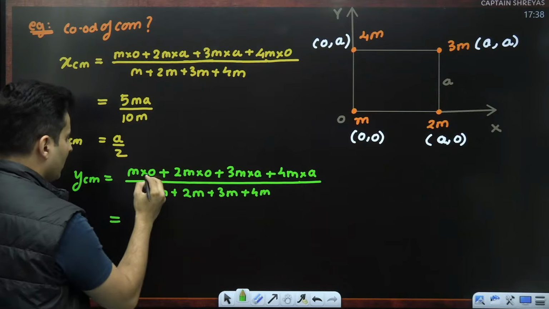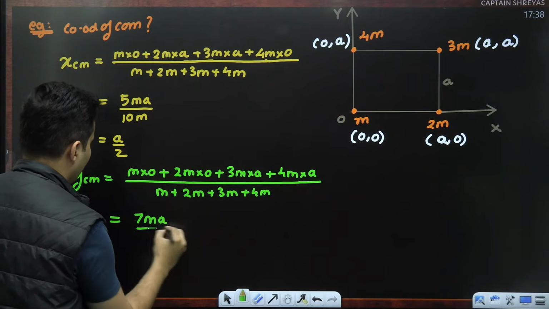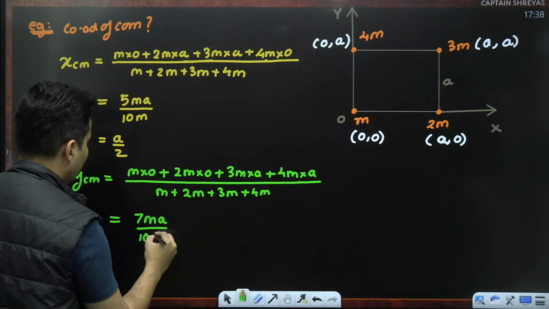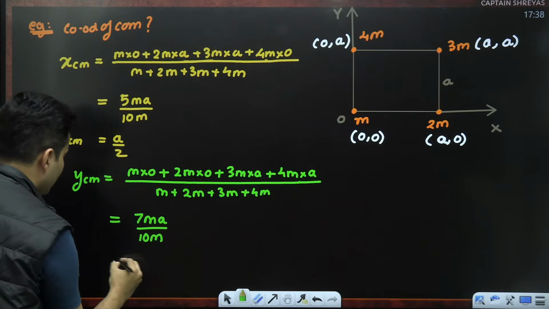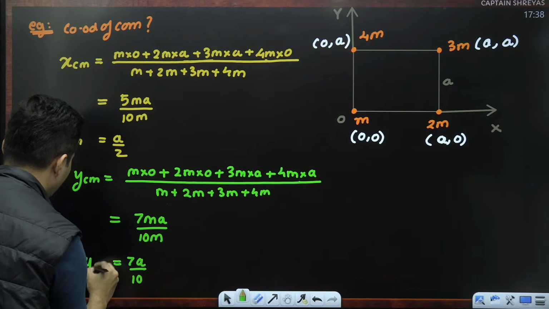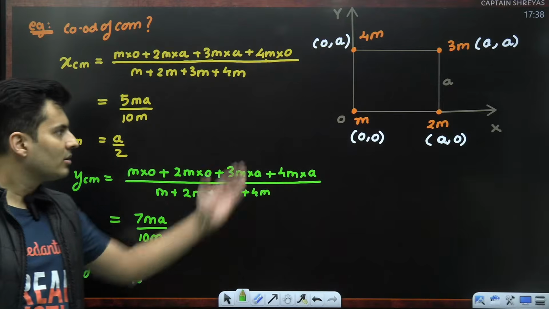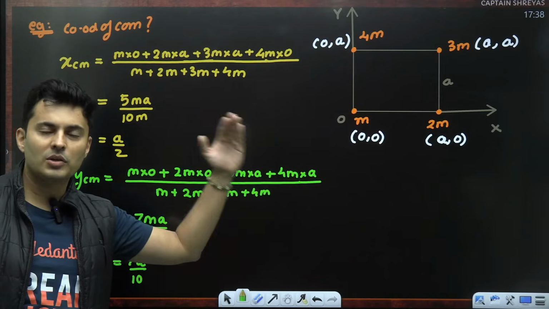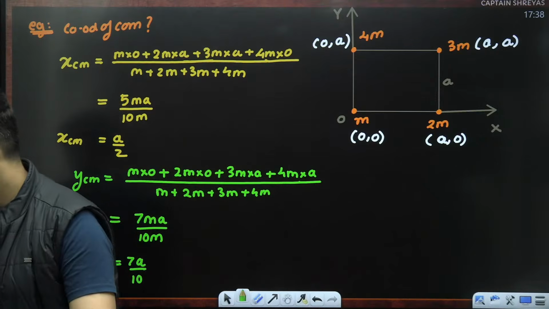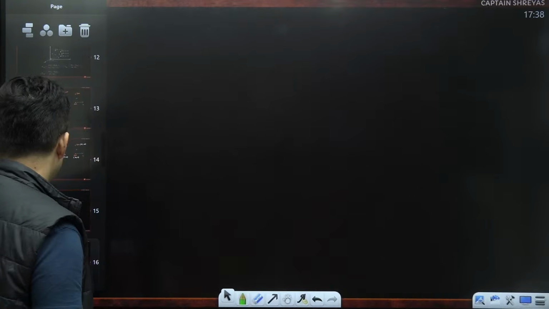So therefore, this is 0, this is 0, 3ma plus 4ma is 7 times ma, denominator is the same thing, 10m, m cancels, so it will just become 7a divided by 10, which is the y coordinate of the center of mass. So job done. So this is how you can find out the location of the center of mass. Absolutely clear? Let's do the next question coming up on your screen.